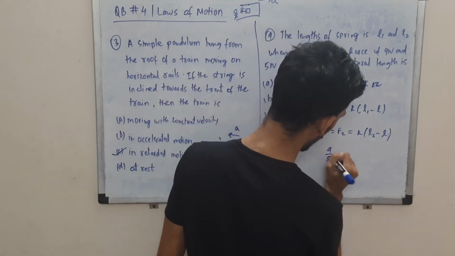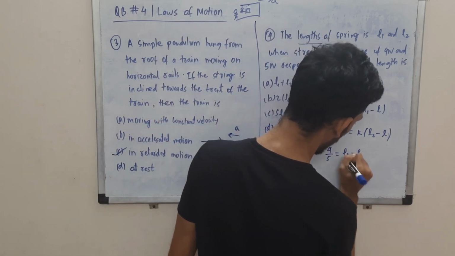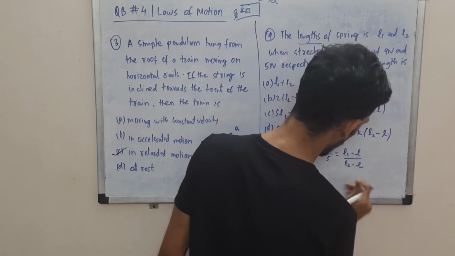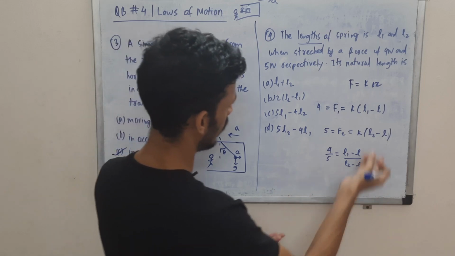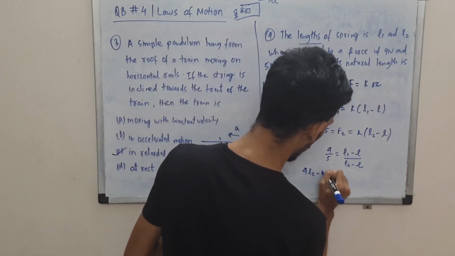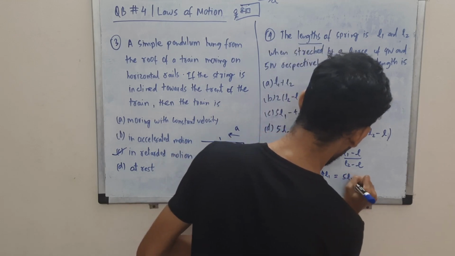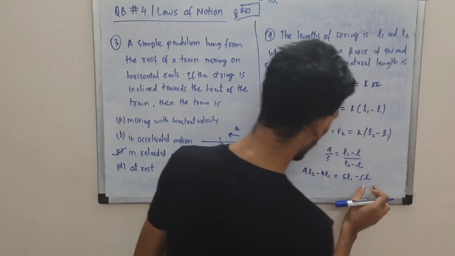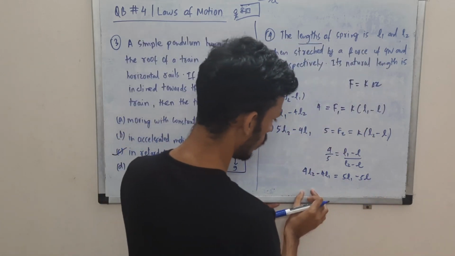This will be 4 by 5 equals L1 minus L upon L2 minus L. Now you can solve and obtain L, right? That is what we want. So 4 L2 minus 4 L1 is 5 L1 minus 5 L. So L I can bring on this side.